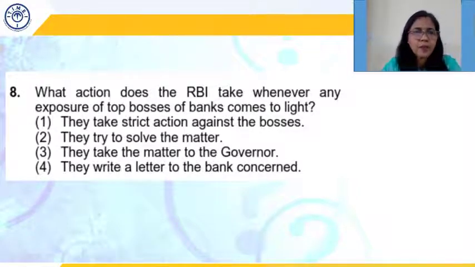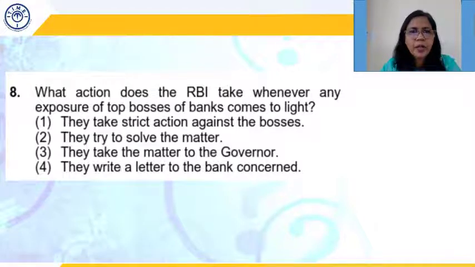The next question. What action does the RBI take whenever any exposure of top bosses of banks comes to light? What does the RBI do? They take strict action against the bosses. Rather, it's given that RBI also plays it very easy. They don't really take any action.